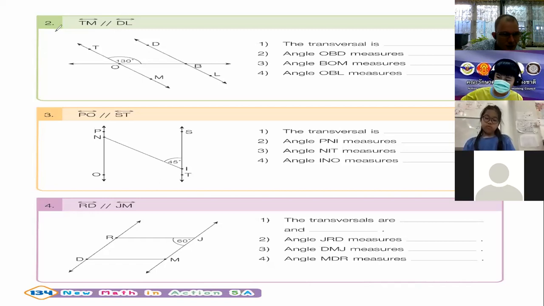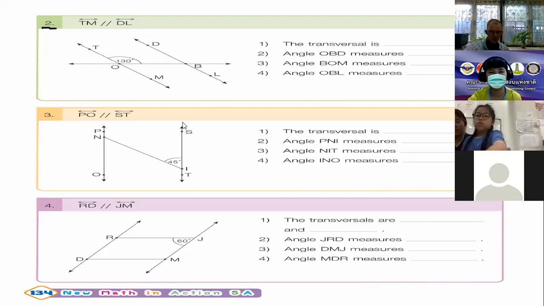Okay. We start off with number 2 because number 1 is missing. Number 2, let's look at the picture. Before we look at the questions, let's look at the picture.